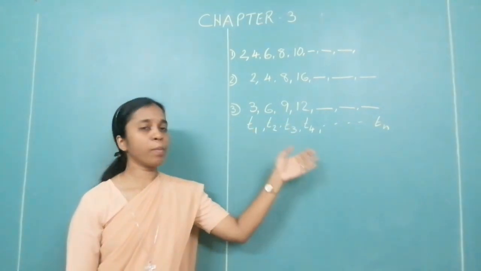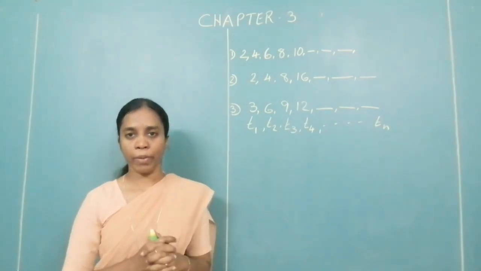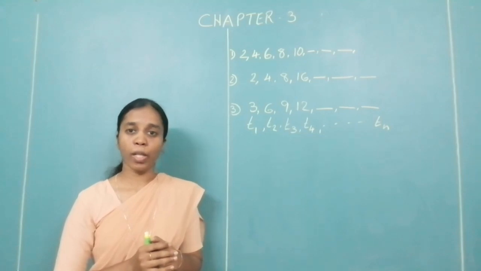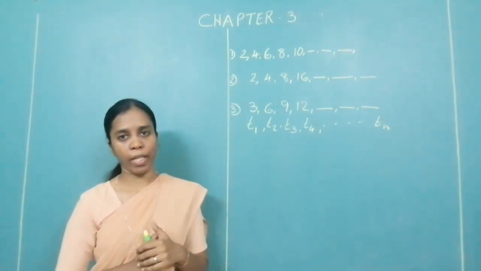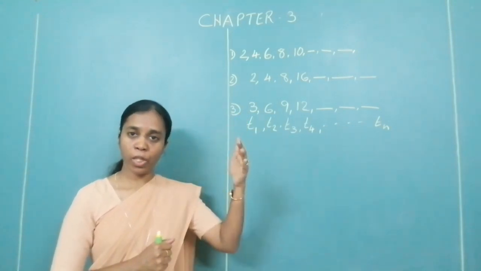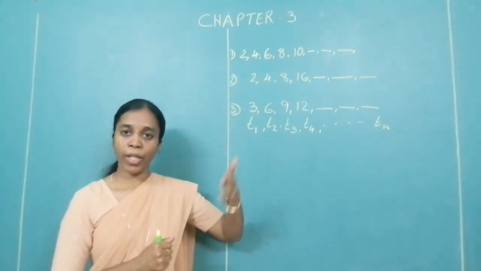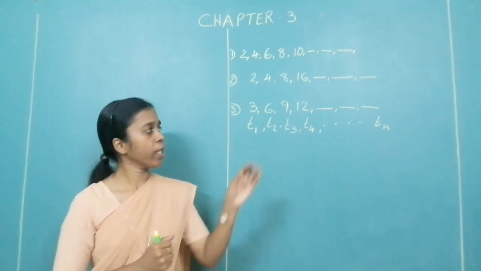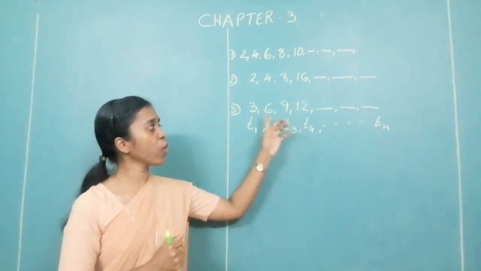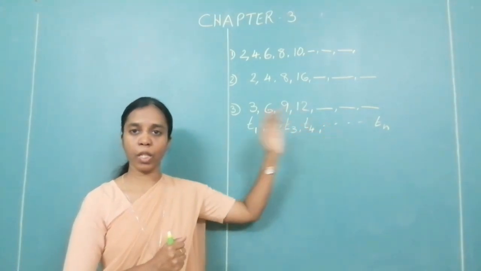This term is like a roll number as you have. We have roll numbers in our class, isn't it? So when I ask you who is roll number 10, there is only one particular child with roll number 10. And the roll numbers tell you the position according to which your names have been arranged. Similarly here, the term tells you the position of the number in the sequence.